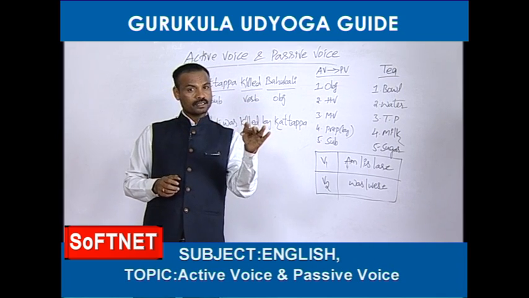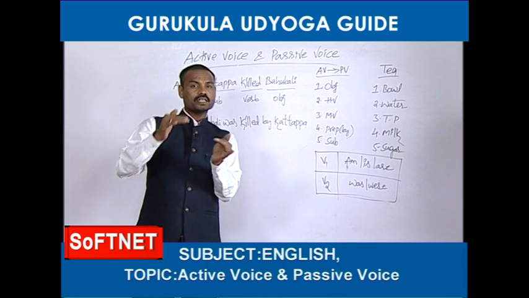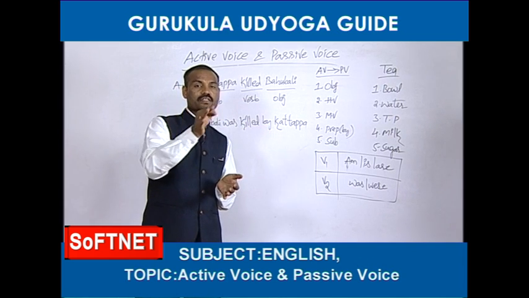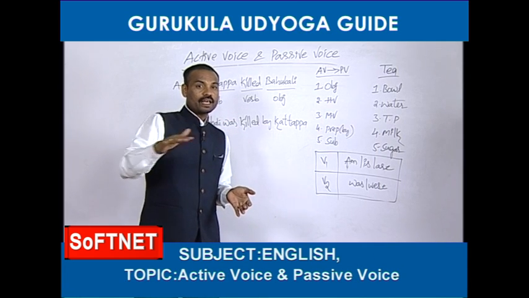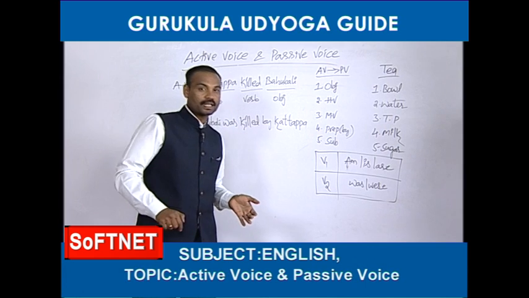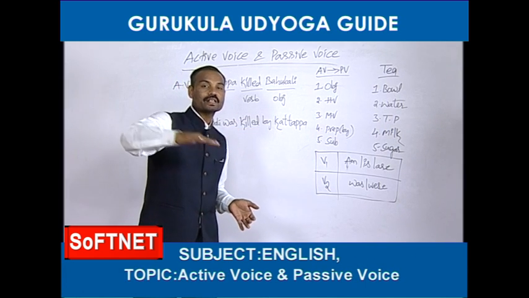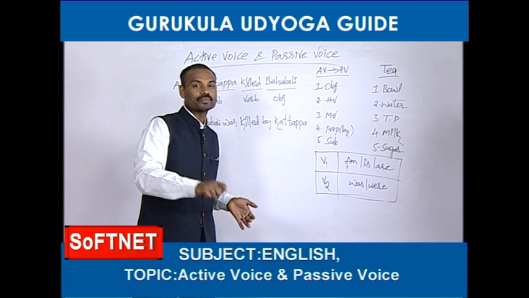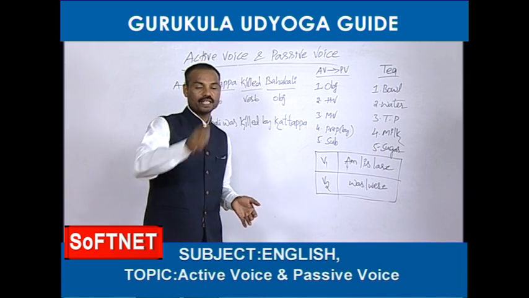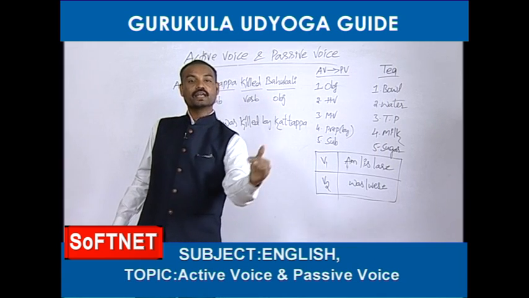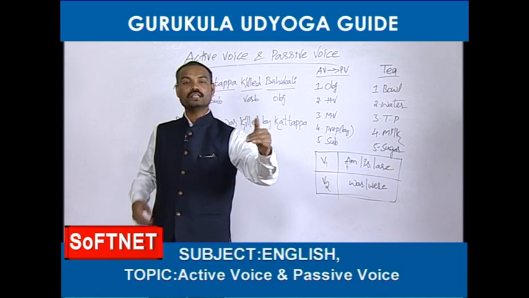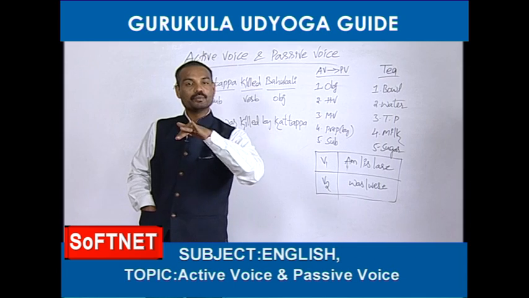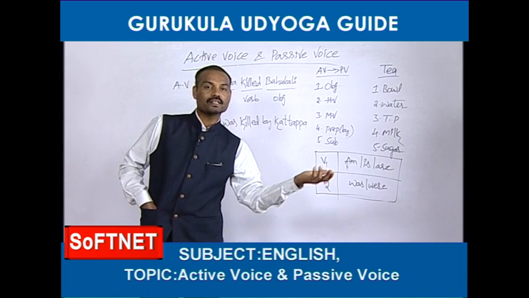While we are learning tenses, this is present continuous tense. While we are learning active voice, passive voice, it is called active voice. Sanjay is directing a movie. Passive voice is a movie is being directed by Sanjay. That is passive voice. Sanjay is directing a movie is active voice.